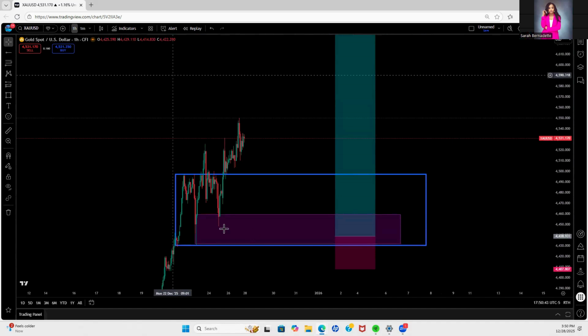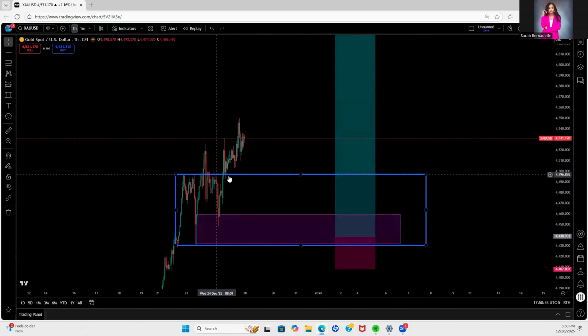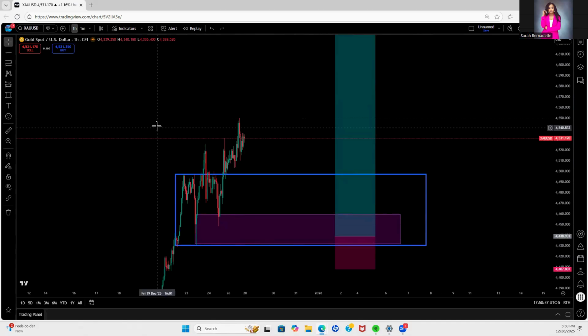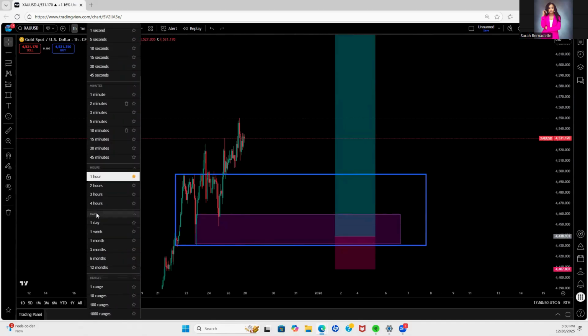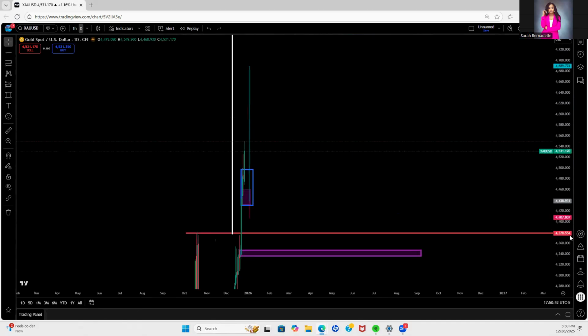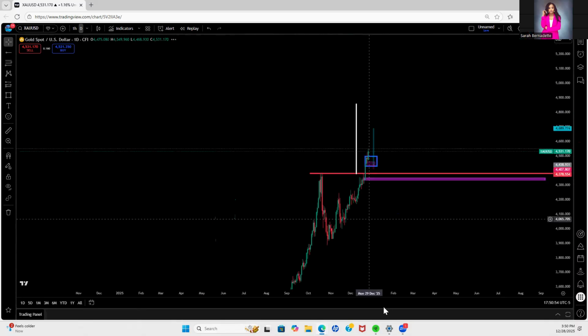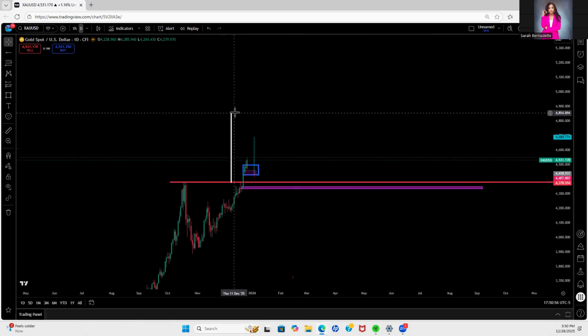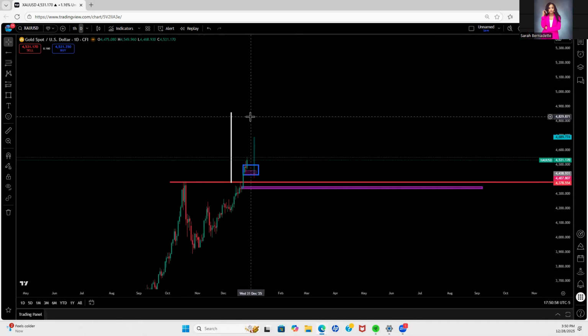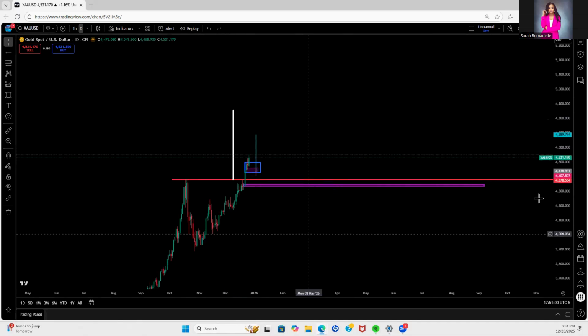For those who did not buy at this area, let's see where is the next safe area for you to buy. We're going to analyze it. Now, before I get into that, I'm going to quickly go to the daily time frame so we can look at why I'm saying price is going to go up here. Although I'm not going to fully give you the reason, let me just give you a short reason.